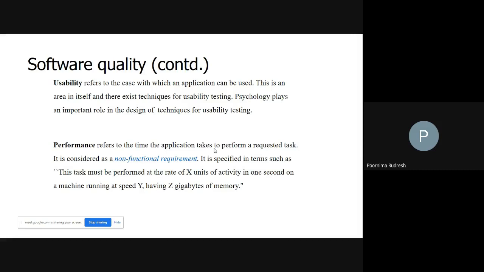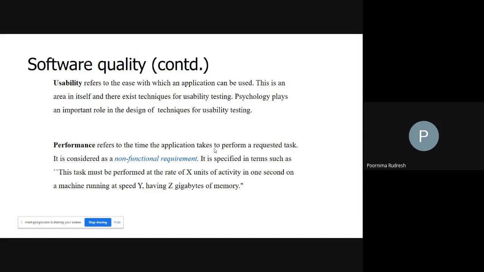Next we'll move on to the last dynamic quality attribute, which is called performance. What is performance? Performance refers to the time the application takes to perform a requested task. Suppose we have written one program for arranging the numbers in ascending or descending order. When the input is given to the program, how much time it takes to give the output is called the performance.